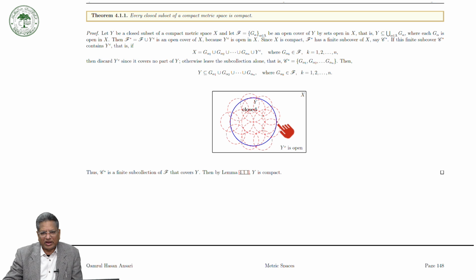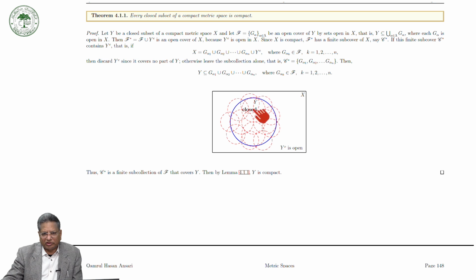Then we have to prove that this closed set is also compact. So it is very simple. Let Y be a closed subset of a compact metric space X, and F is the collection of open subsets, sets open in X. So this is the collection, an open cover.